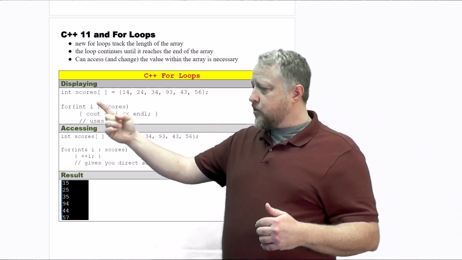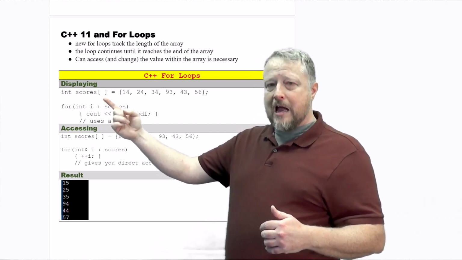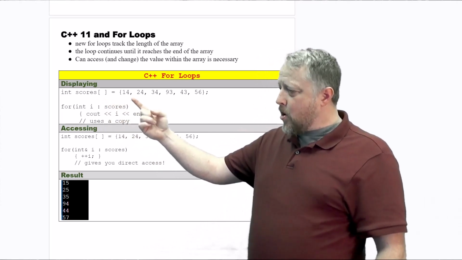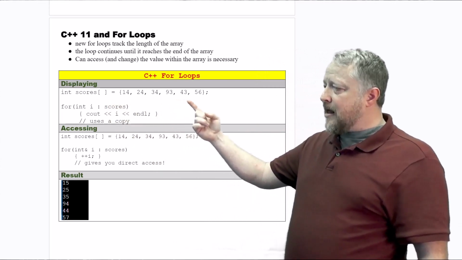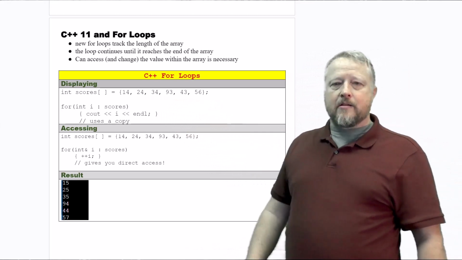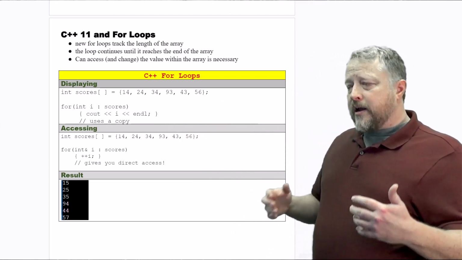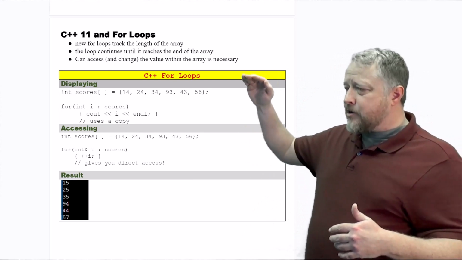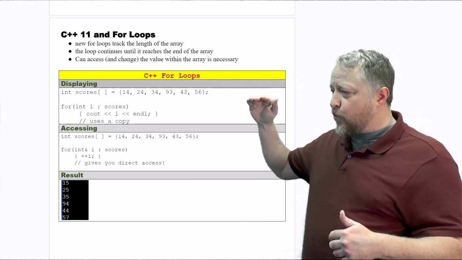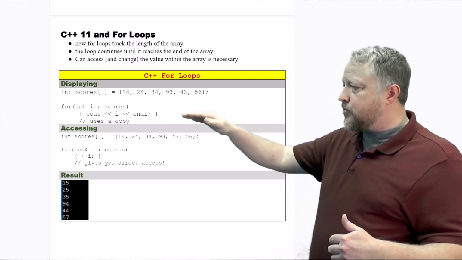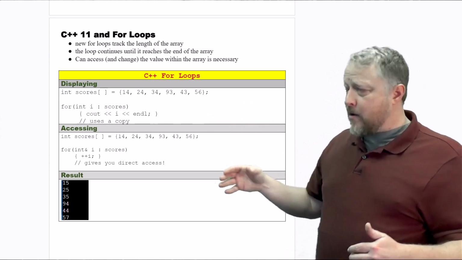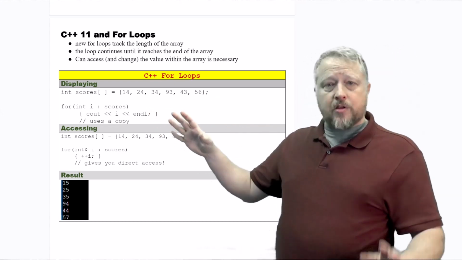Notice int scores, all that looks the same, but wait a minute, where's the size? This will work only if you spell out literally all of the data. Now, in my previous pages, I kind of did this on each line: scores of 0 is 14, scores of 1 is 24, scores of 2 is 34. I kind of do it that way. This might be quicker and easier. There's nothing wrong with that.